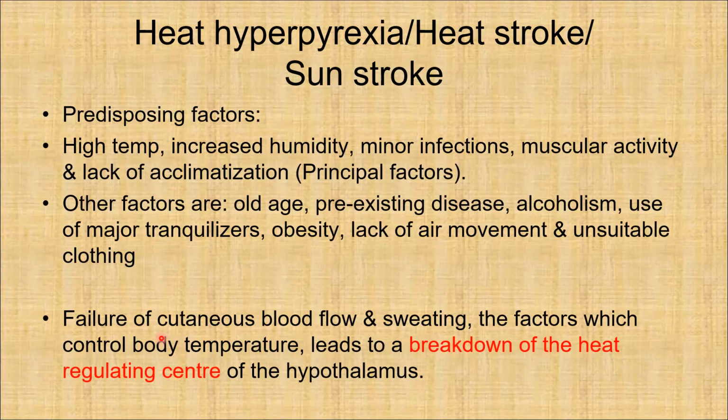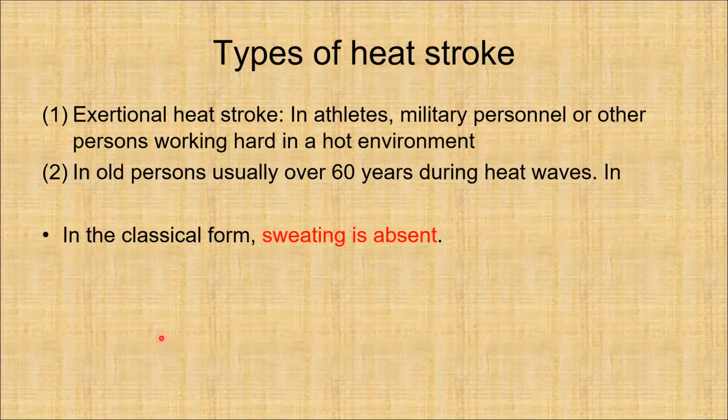So these two factors will fail, and this will lead to breakdown of the heat regulating center of the hypothalamus, and sunstroke results.